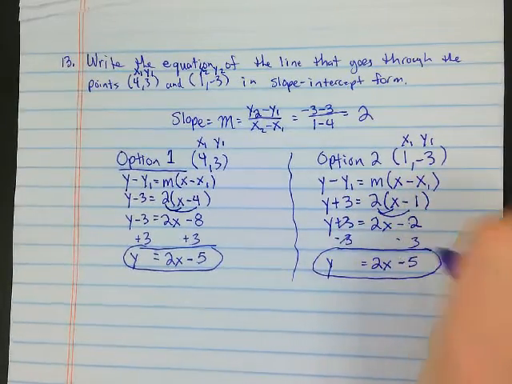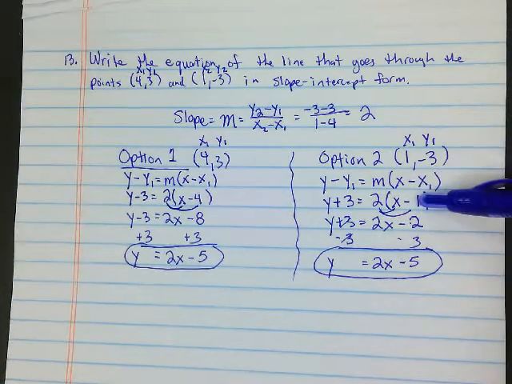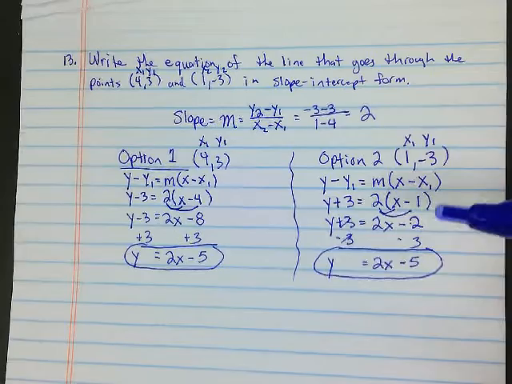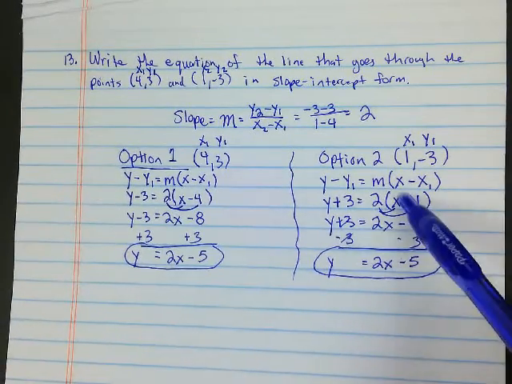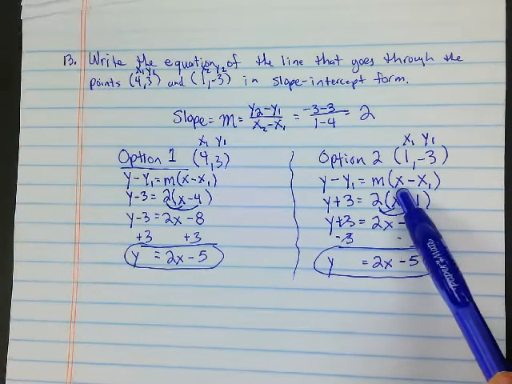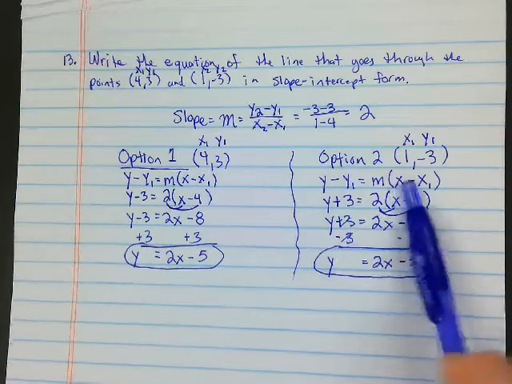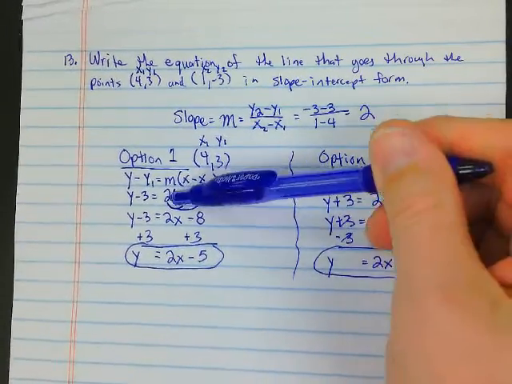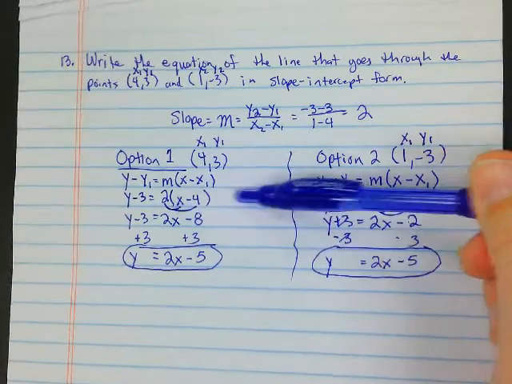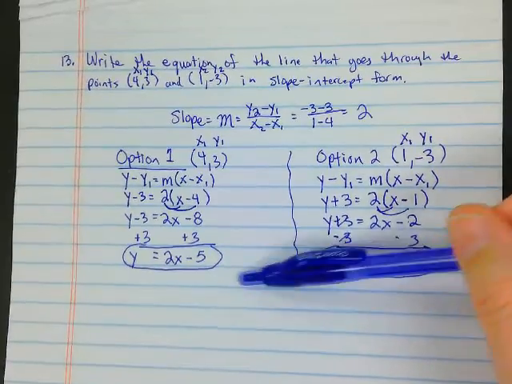You get the same slope-intercept form, but different point-slope forms. Now, if I had asked for this in point-slope form, you could have picked either this one or this one. I would accept both of them. Okay? But if I ask for it in slope-intercept form, you're going to get the same one. So point-slope form, it's okay to just leave it like this. Slope-intercept form, you have to take it down like this, okay?